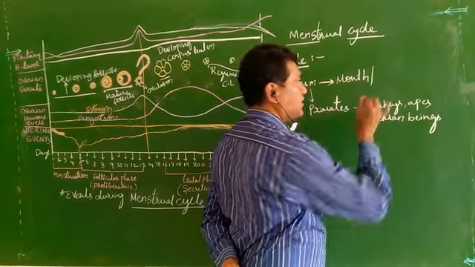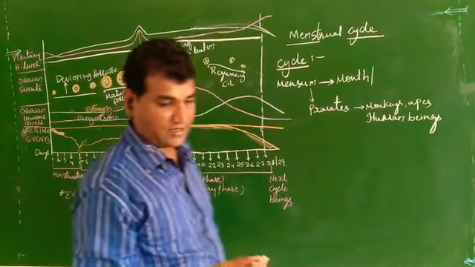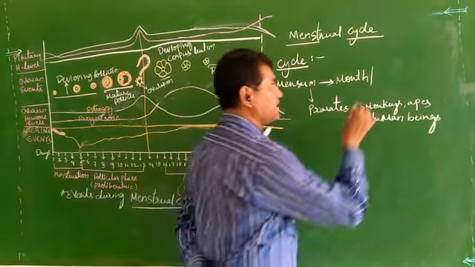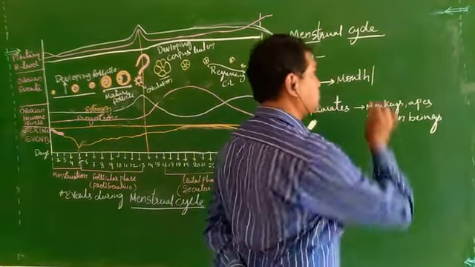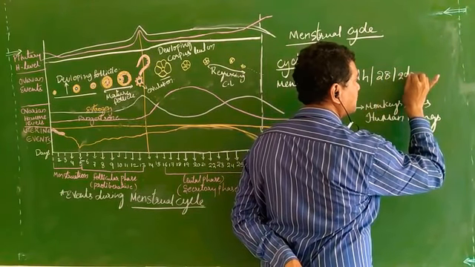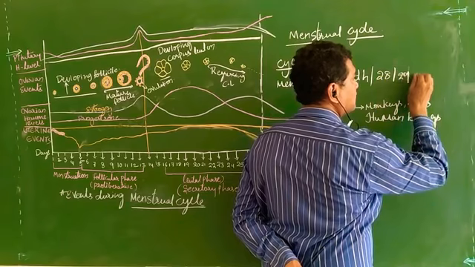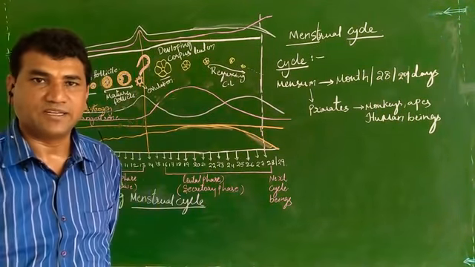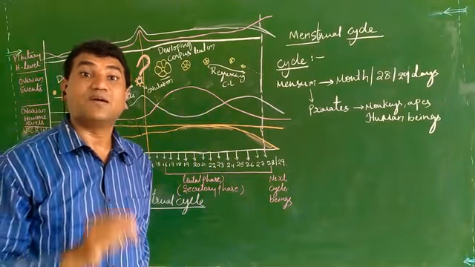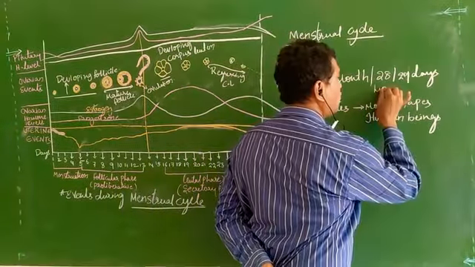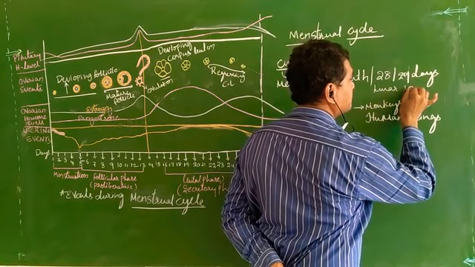According to the Indian calendar, you can see that a month means 28 days or 29 days. That is based on the moon movement, so this is also called lunar rhythm.